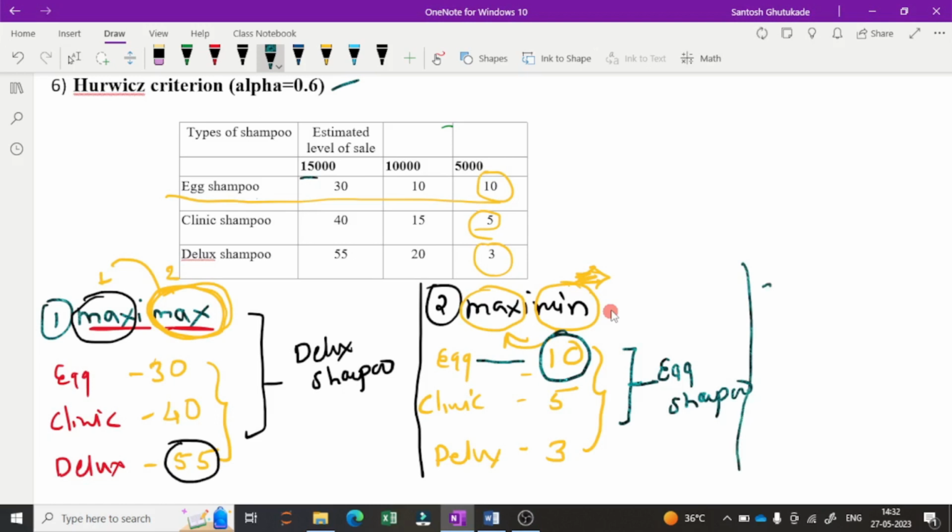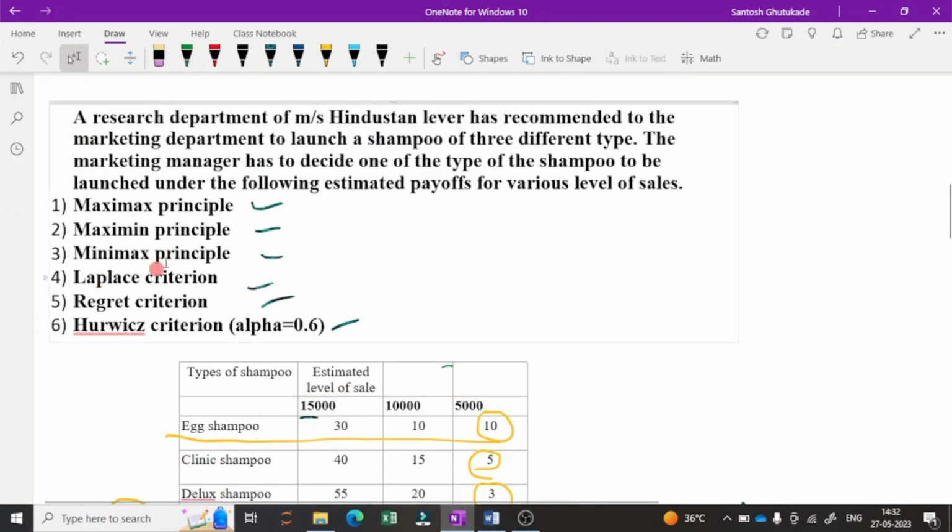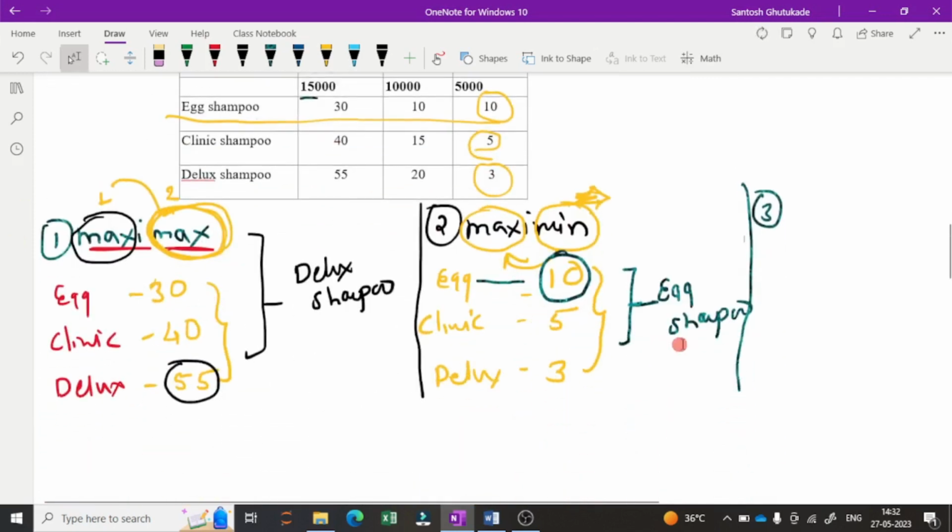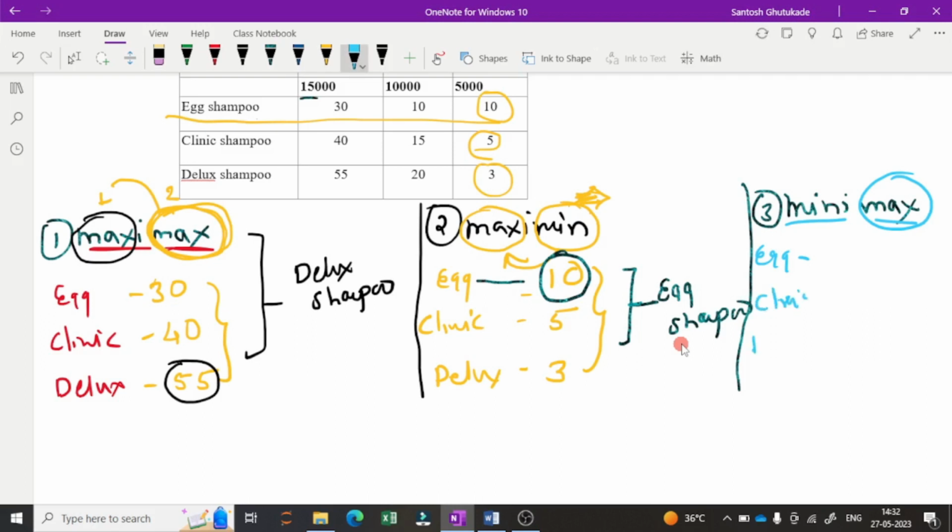Similarly, the third criteria which is asked is the Minimax principle or Minimax criteria. I will write here Minimax. By the same way, there are two words, minimum and max. So we are focusing on the second word, maximum, for egg shampoo, clinic shampoo and the last one, deluxe shampoo. In the egg we know the maximum is 30, in clinic the maximum is 40 and deluxe the maximum is 55.